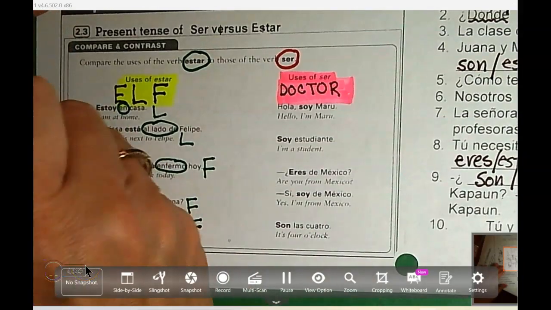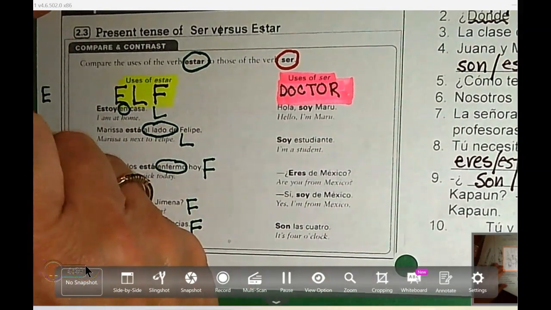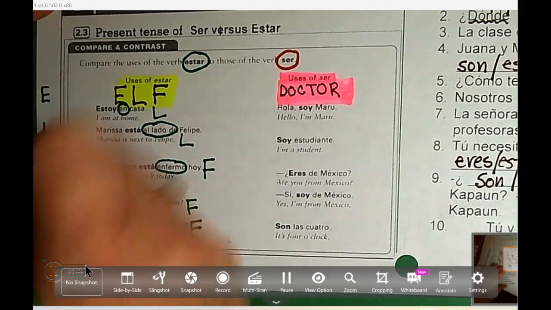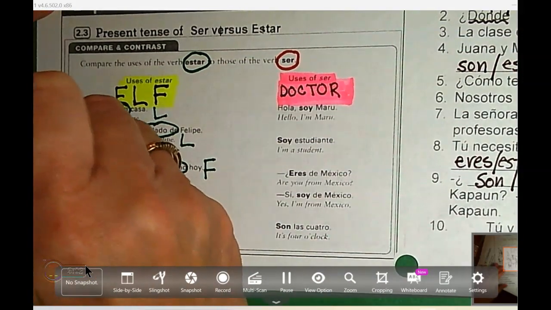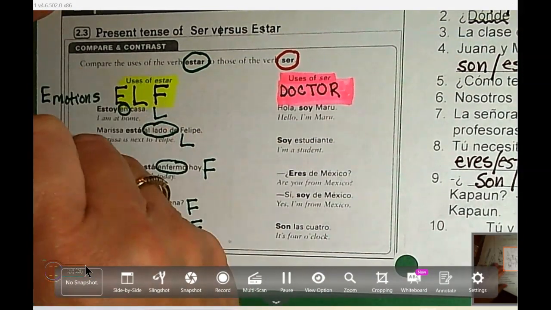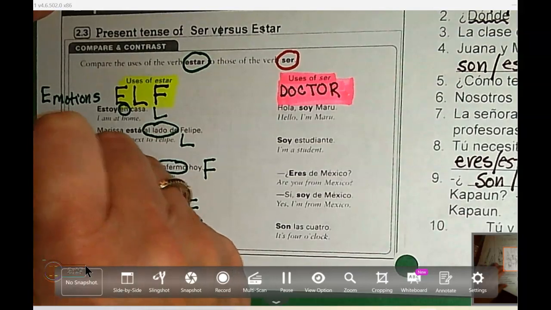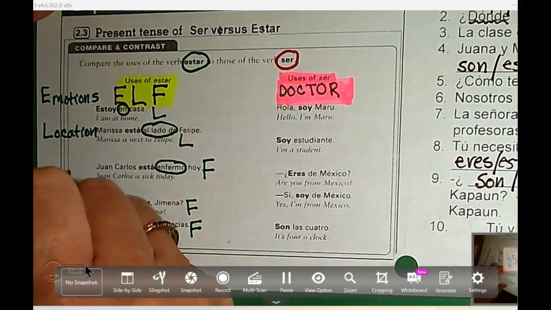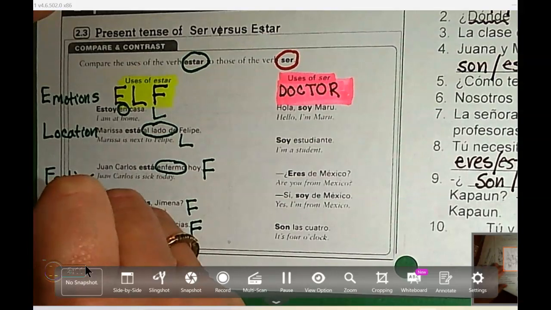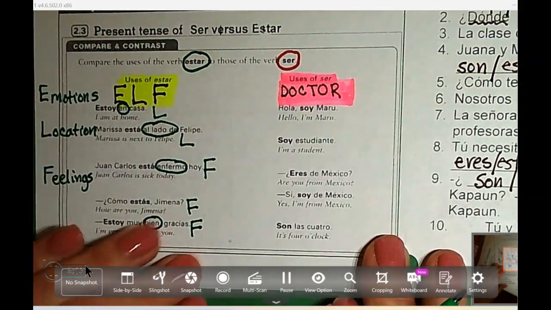Okay, so let's write these out. Remember, elf, emotions, location, and feelings. Okay.